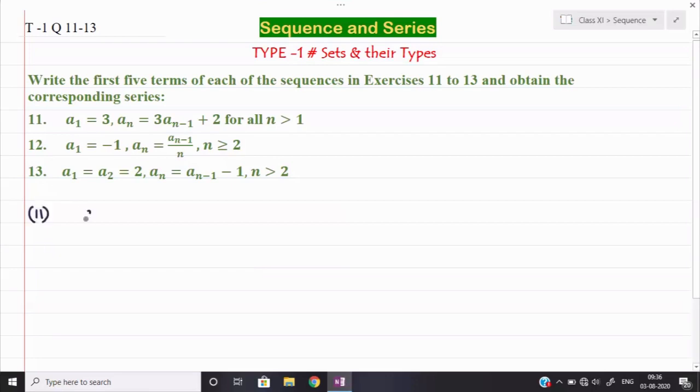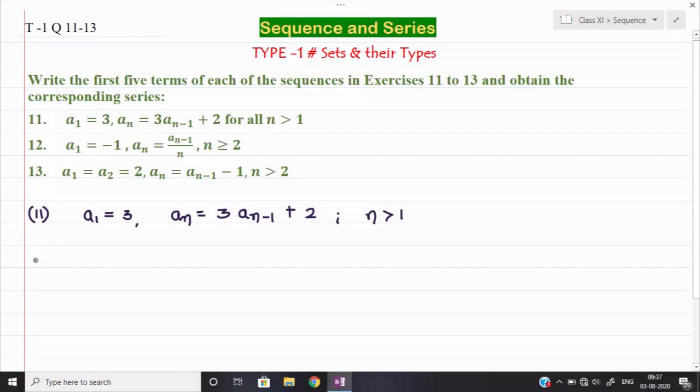see, we have given that a1 is equal to 3, comma, the nth term is given here: an is equal to 3 into a(n minus 1), remember, n minus 1 is in the suffix, plus 2. And this nth term is applicable for n more than 1. Means the value of n you need to put more than 1, means 2, 3, 4, 5, like that value you can keep. Okay, so let us see.